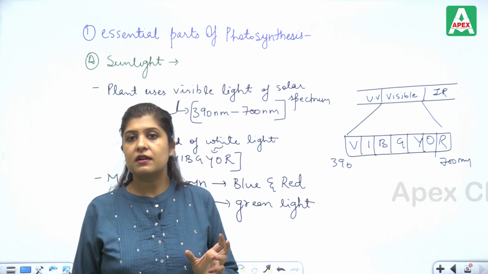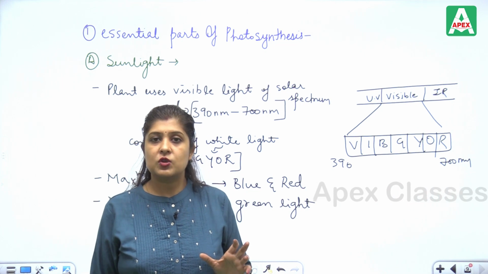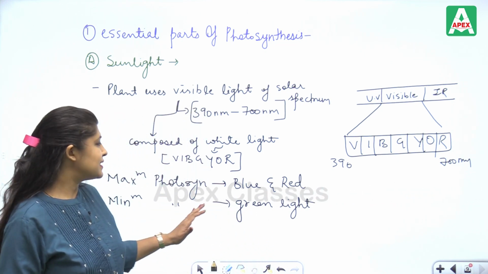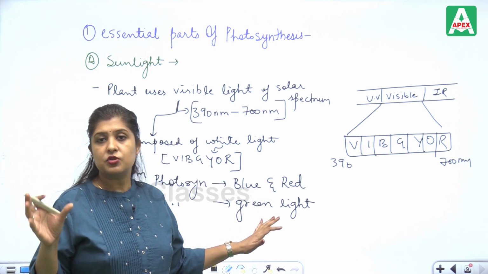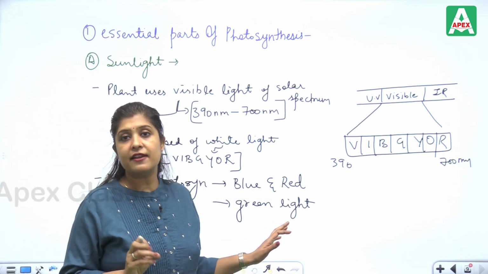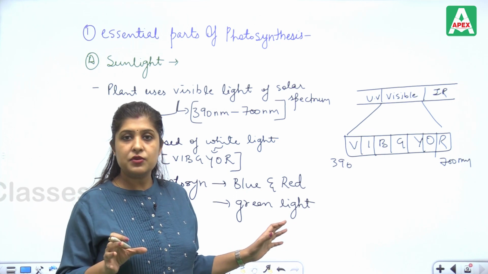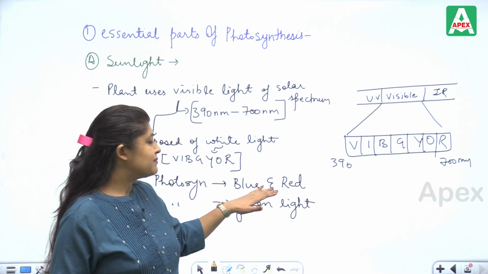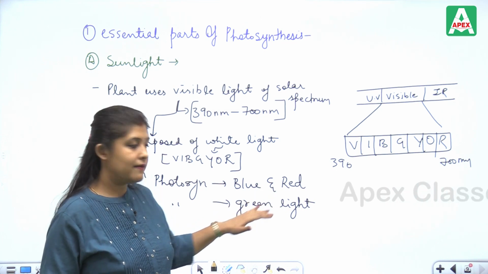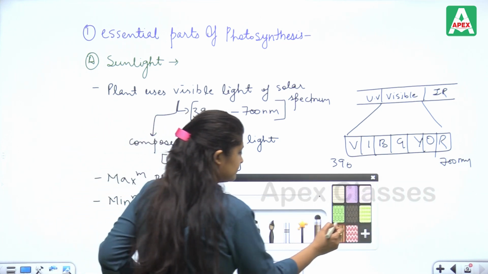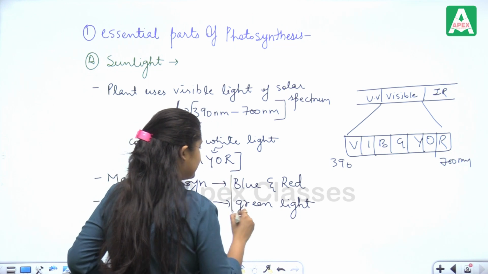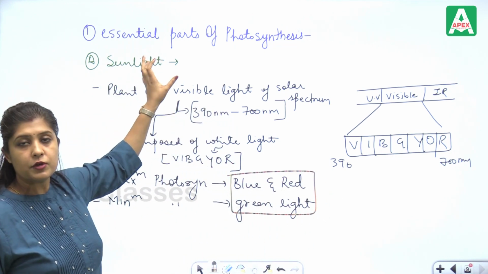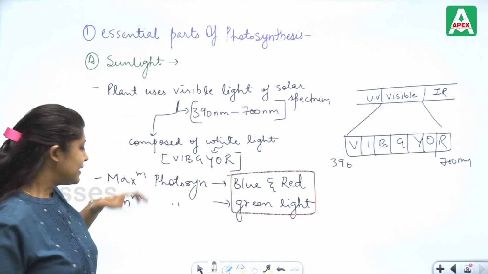Photosynthesis occurs in the green part of the plant, so it reflects green light. It doesn't absorb green light, it reflects it, so it can't be used. So minimum photosynthesis occurs in green light, whereas maximum occurs in blue and red light. Clear? So the first essential factor of photosynthesis is sunlight.